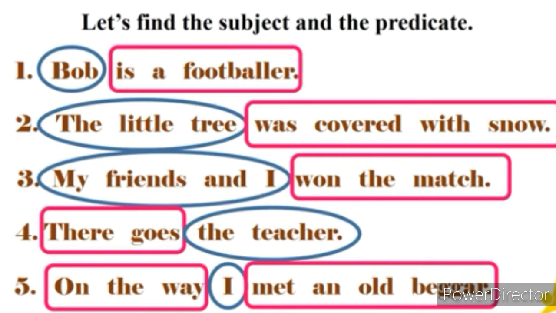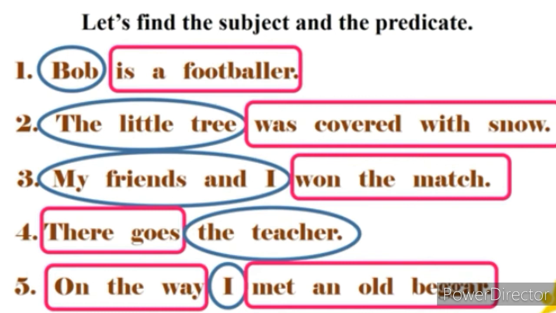Therefore, is a footballer is the predicate as it is the action performed by Bob. Second example, the little tree was covered with snow. Here children, the little tree is the noun and the noun is being described here, so it is the subject. Was covered with snow is the predicate.